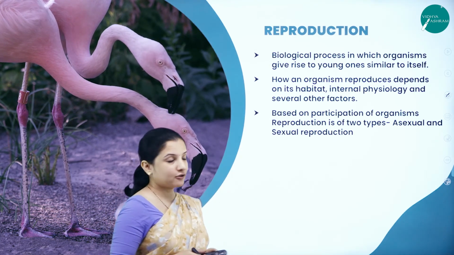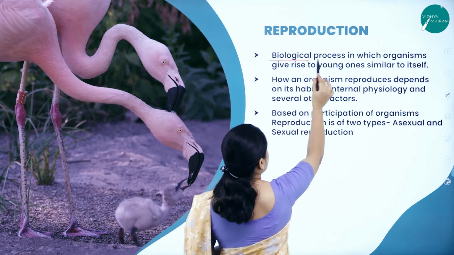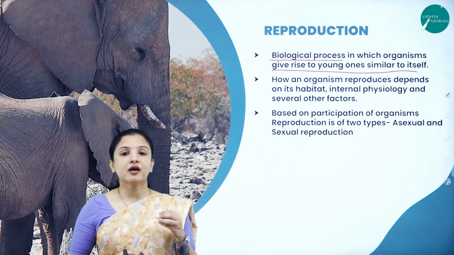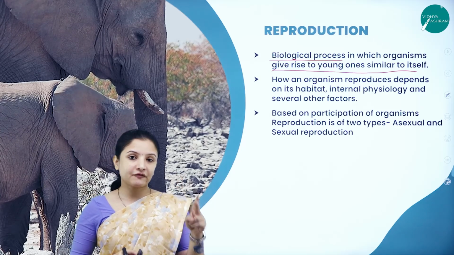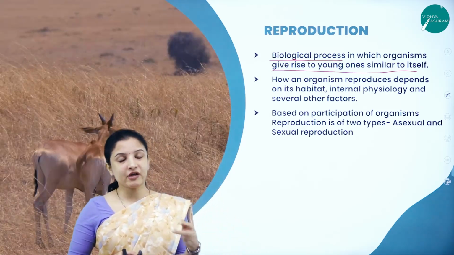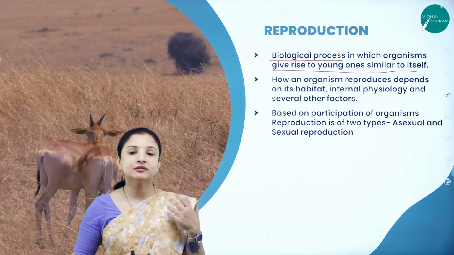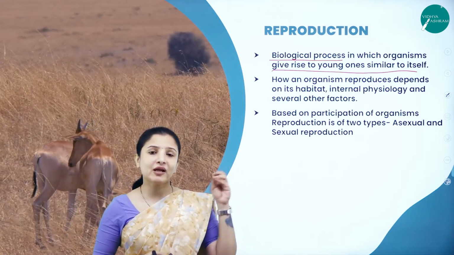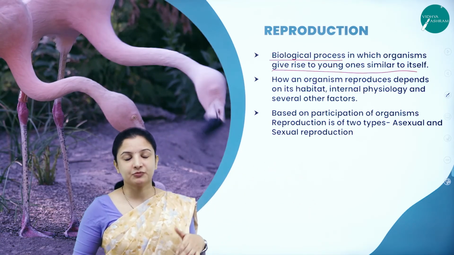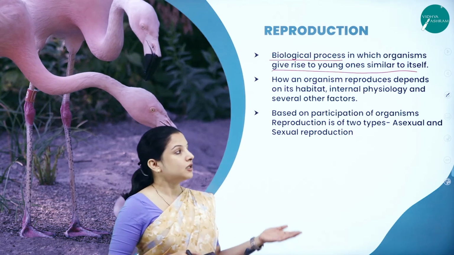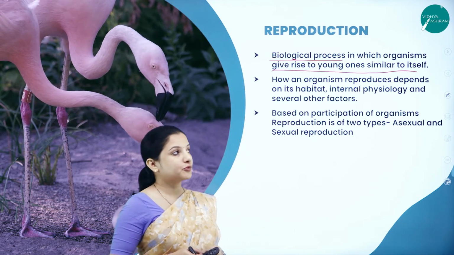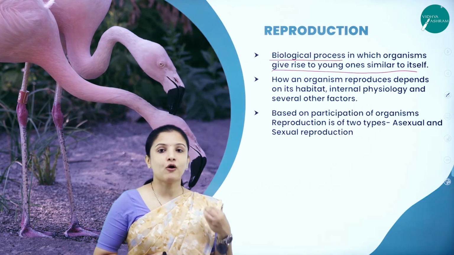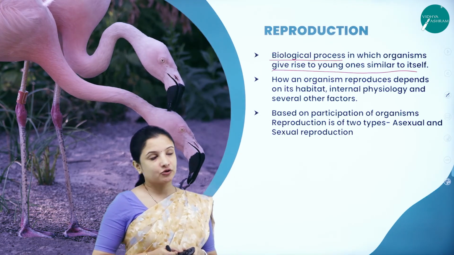So reproduction is a biological process in which the animals give rise to young ones similar to itself. That is true, right? We are almost similar. There is a difference between identical and similarity. We are not identical. Say for example, are we identical to our parents? No, but we are similar to our parents, right? We have some characteristics from our parents, but we are not exact copies of our parents. So therefore, reproduction is a biological process in which organisms give rise to young ones or progenies or offsprings which are similar to their parents.